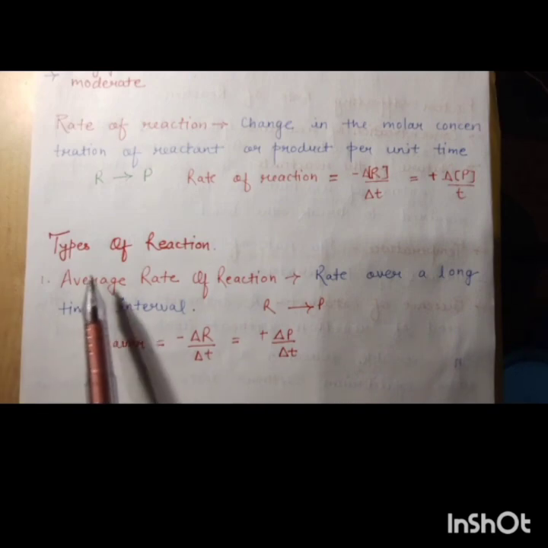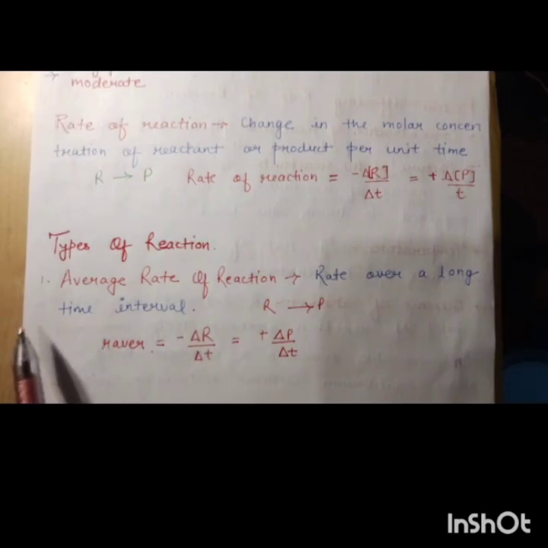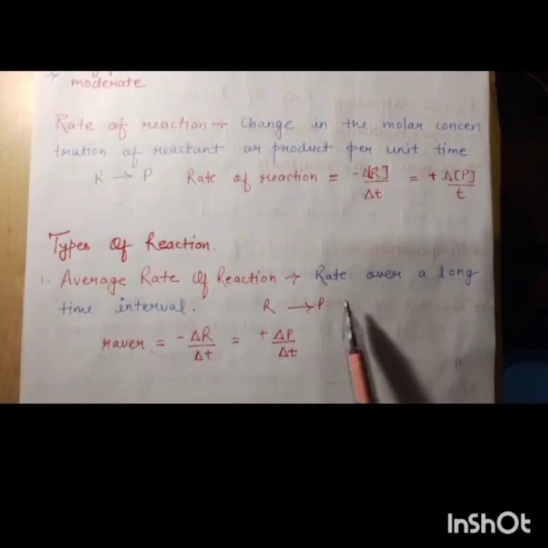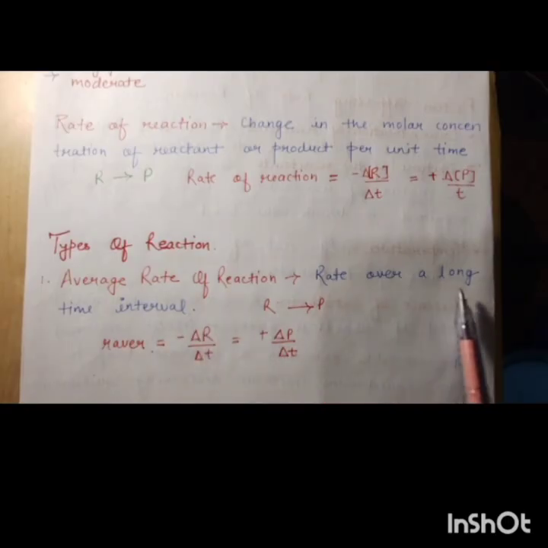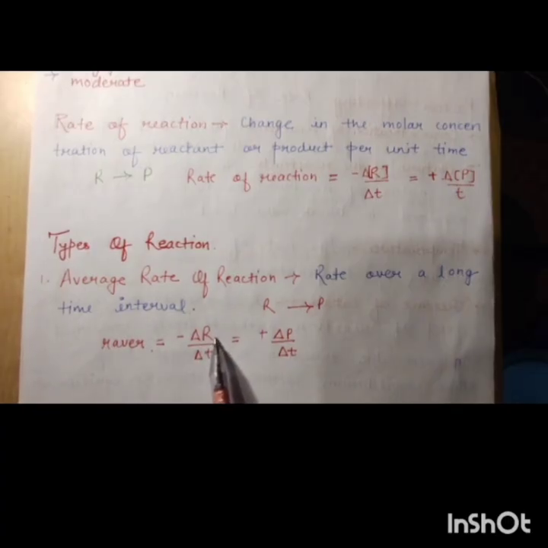Now types of reaction rate. The first category is the average rate of reaction. So what is the average rate of reaction? It is the rate over a long time interval, denoted by R average, which is equal to the change in the reactant concentration divided by the change in the time taken, and for the product, the change in the product divided by the change in the time at which the product is forming.